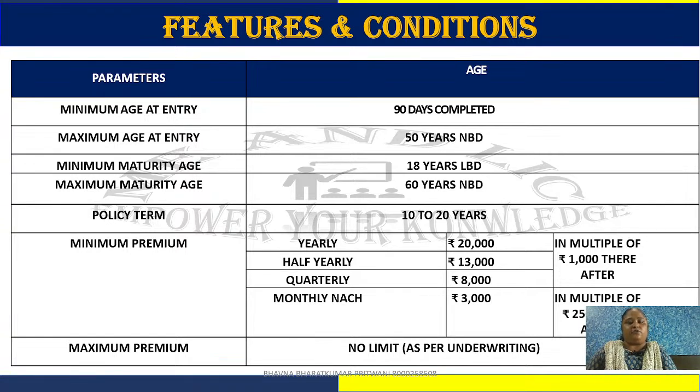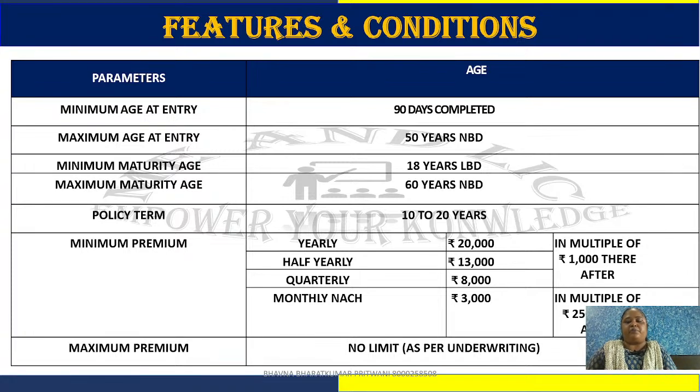Means if you are selling to a 50-year-old person, you can provide him a maximum 10-year policy term. For a 45-year-old person, a maximum 15-year policy term you can provide. Policy term here is 10 to 20 years, whereas in SIP and Index Plus, policy term of up to 20 to 25 years is available. Now let's talk about minimum premium.